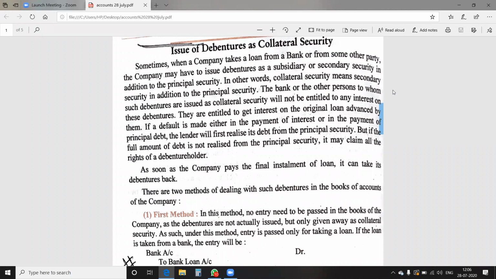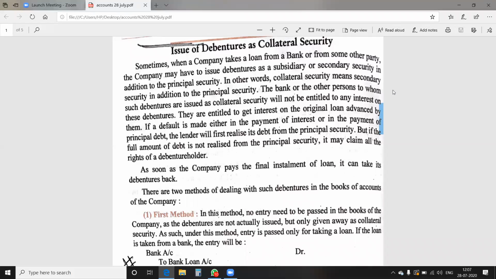If a default is made either in the payment of interest or in the payment of the principal debt, the lender will first realize its debt from the principal security. But if the full amount of debt is not realized from the principal security, it may claim all the rights of a debenture holder. I hope this concept is clear to you. In case of any default, the debt will be realized from the principal security first.